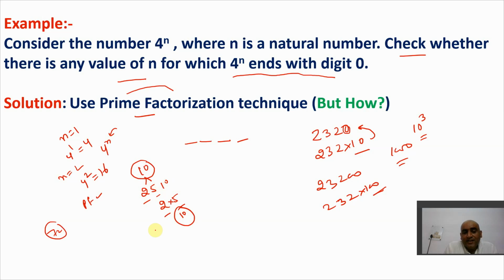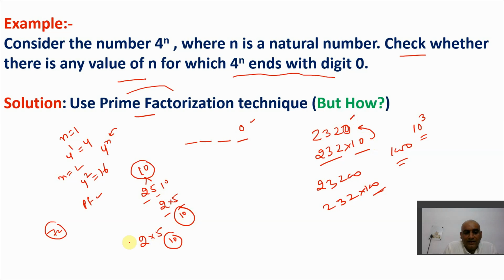So that means if in any number we have at least a factor of 2 and 5, when they multiply, it becomes 10. And when it becomes 10, you are multiplying that number by 10, and automatically in that number, the 0 will definitely be there in the end. Let's say for example, 232 into 10, so it becomes 0 in the end. I hope you get this point.